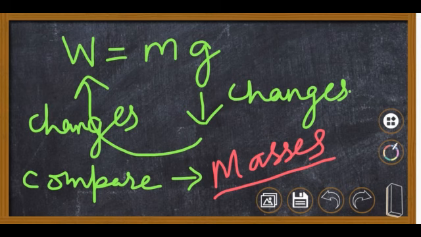Now your R will become 2R. So 2R whole square means 4R square. So this becomes GM upon 4R square. So G will become 1/4, and your weight will also become 1/4. That is, if you are 40 kg, then your weight will be only 10 kg. 40 divided by 4.